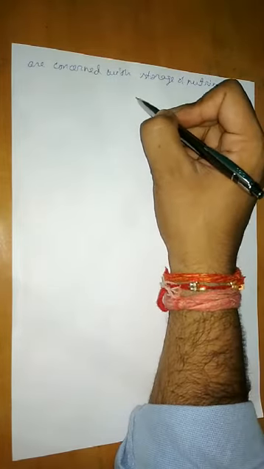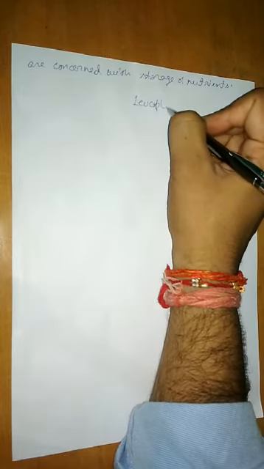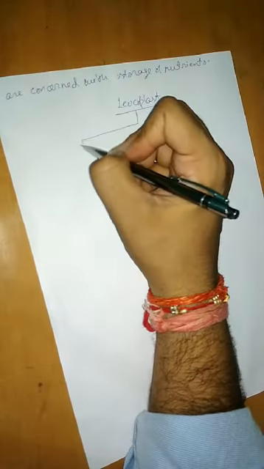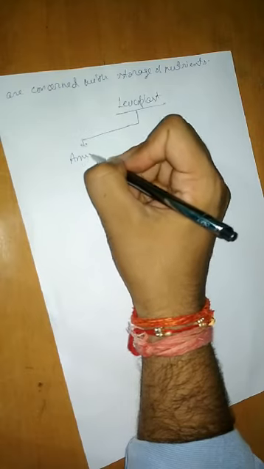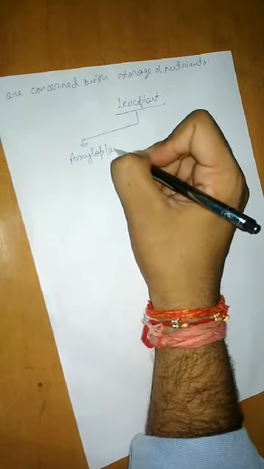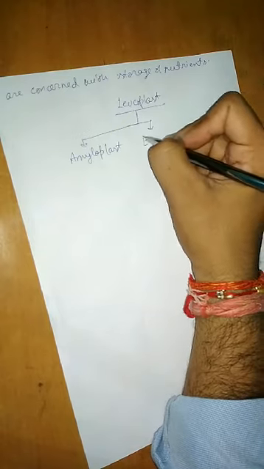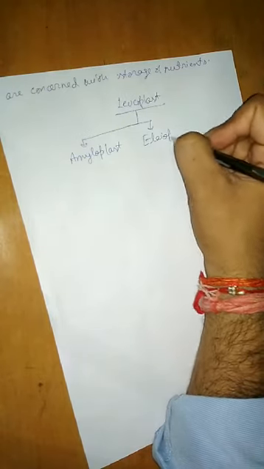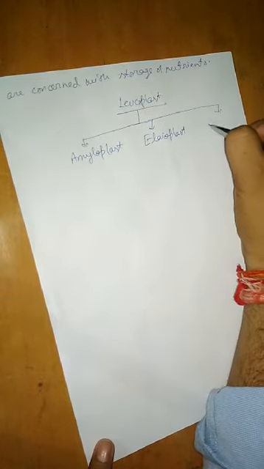Now this leucoplast is again of three types. They may be amyloplast, this is very important, amyloplast, or they may be elaioplast, or they may be aleuroplast.